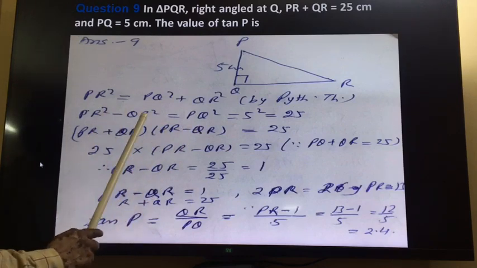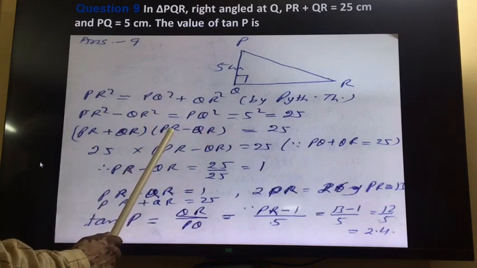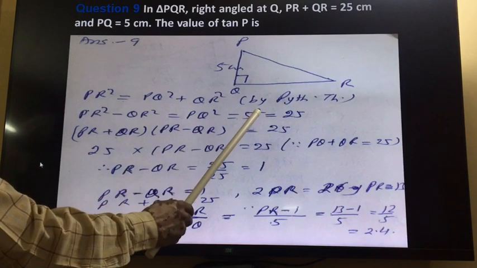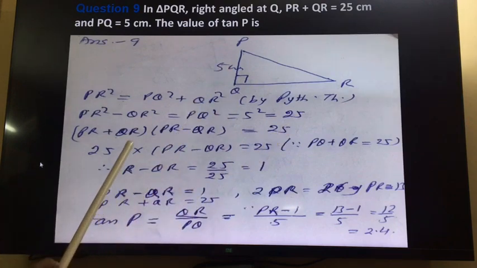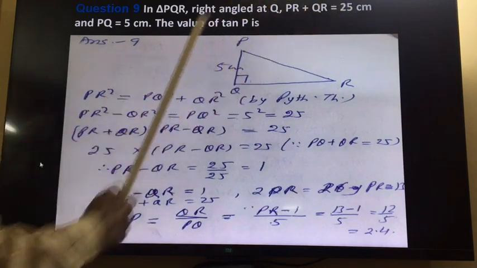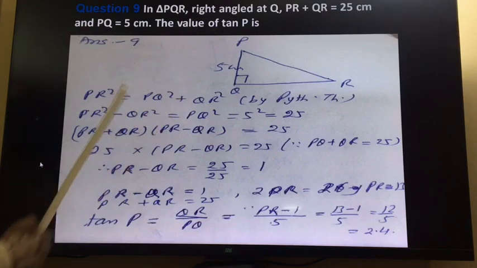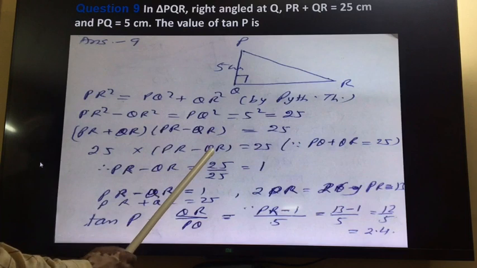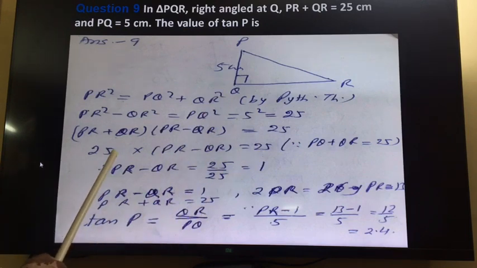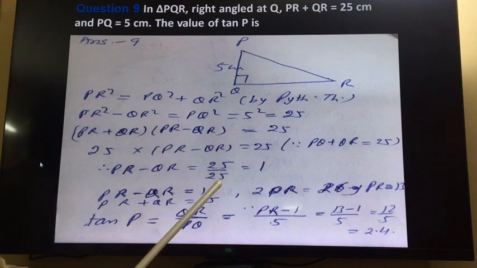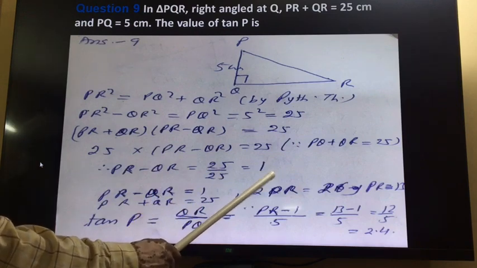So (PR plus QR) into (PR minus QR) is equal to PQ square, and PQ is equal to 5 given. So 5 square is equal to 25. In the question it is given PR plus QR is equal to 25. It is already given in the question. So in place of this we can write 25. Times (PR minus QR) is equal to 25. 25 is in multiplication, it will go down. So PR minus QR is equal to 25 by 25, after cancellation 1.